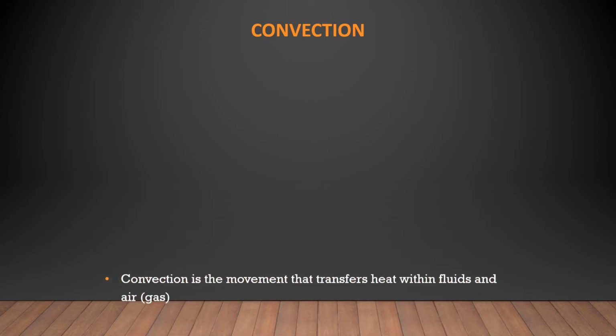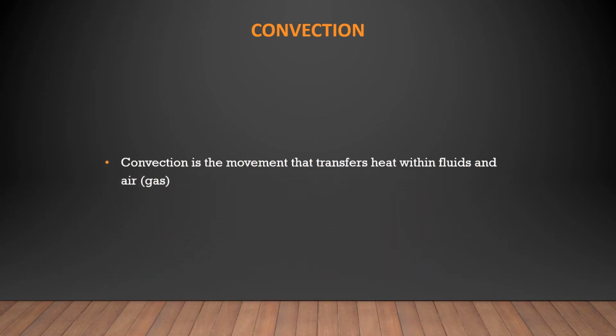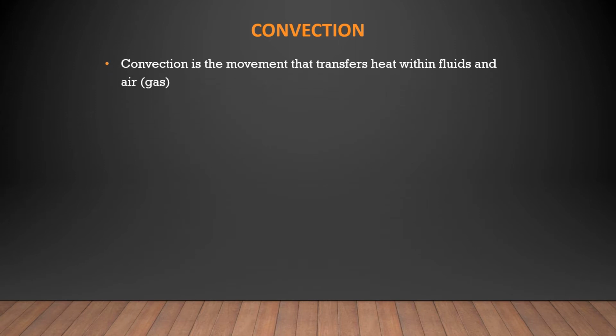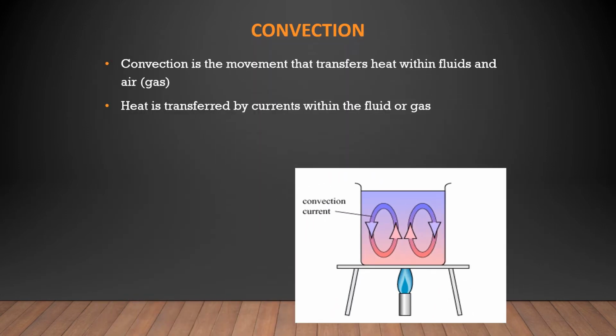The next one is convection. Convection is the movement of heat from one body to another body, and in most cases a fluid system follows the convection mode of heat transfer. So this is the best example.